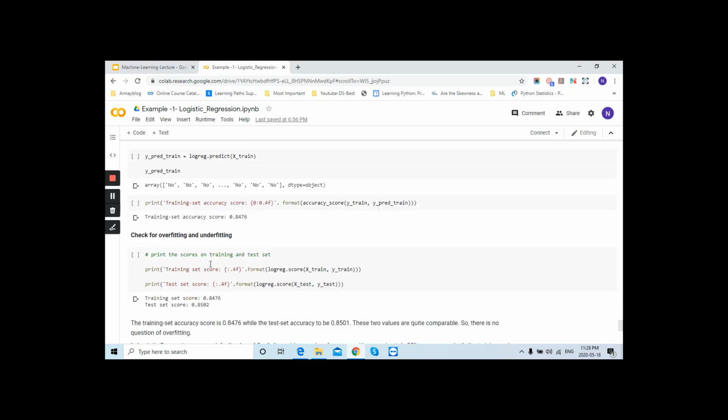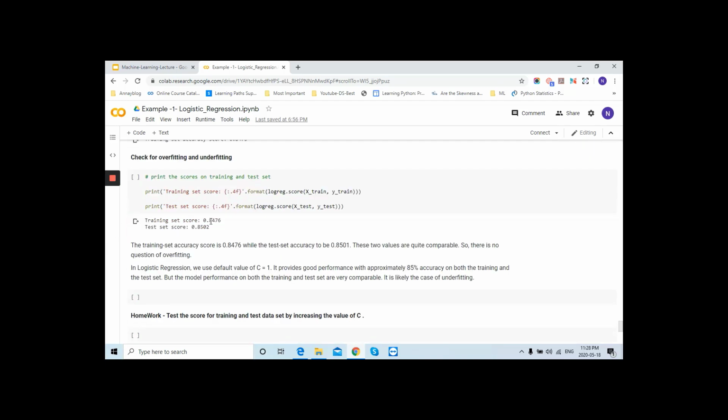Right, now we will check the overfitting and underfitting. That means we are comparing the performance of the model on the train dataset and test dataset. So it's coming 84 and 85%. That means there is not much difference. So our model performance is not bad. Okay, so in this case there is no question of overfitting because they are coming around the same value.